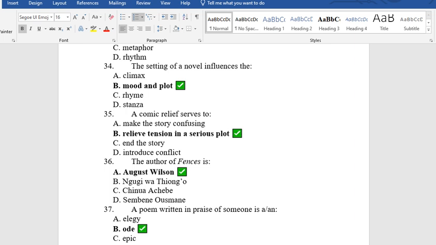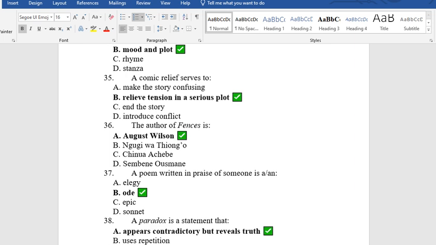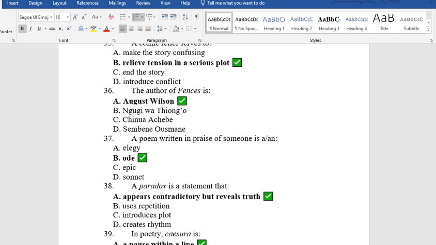36. The author of Fences is A. August Wilson, B. Ngugi wa Thiong'o, C. Chinua Achebe, D. Sembe Kuzma. Remember, this drama is also in the 2021 to 2025 WAEC syllabus. So the answer is A. August Wilson is a non-African play.